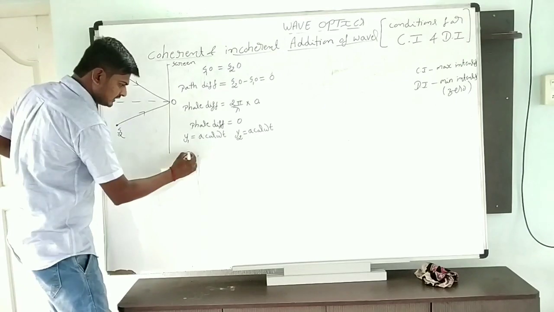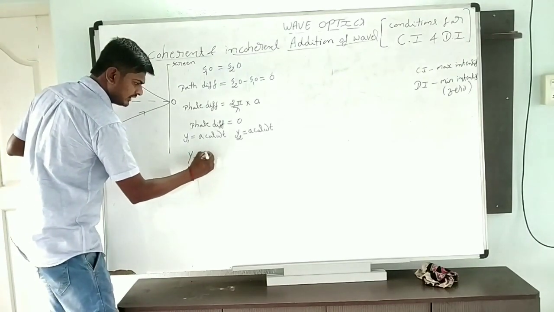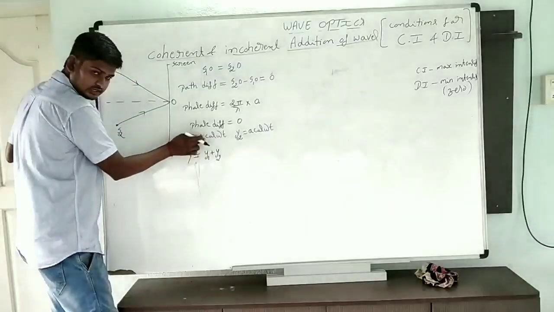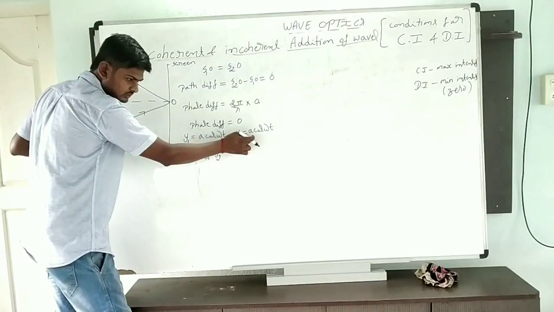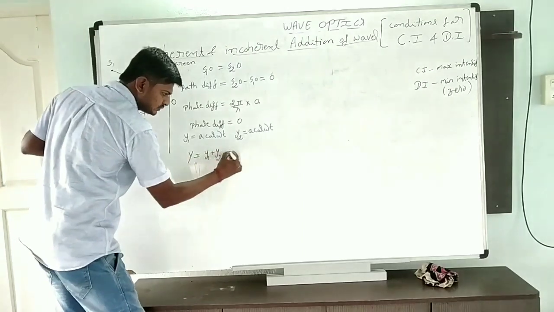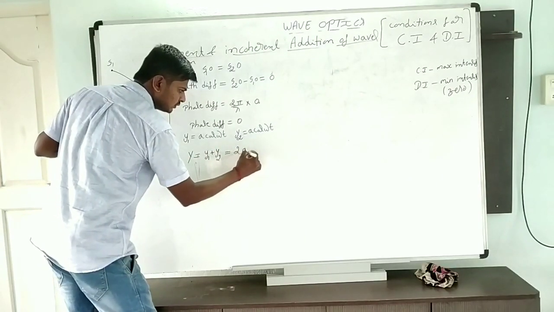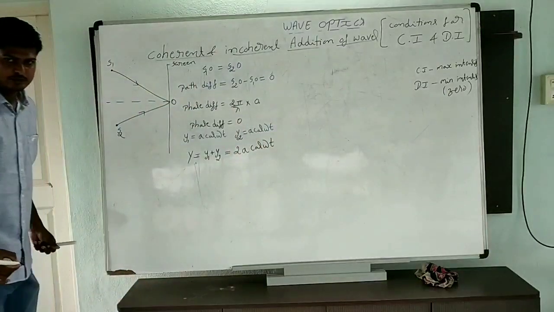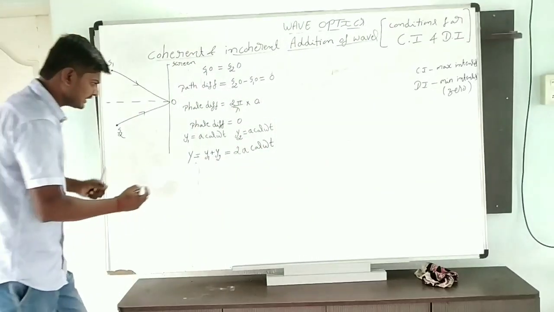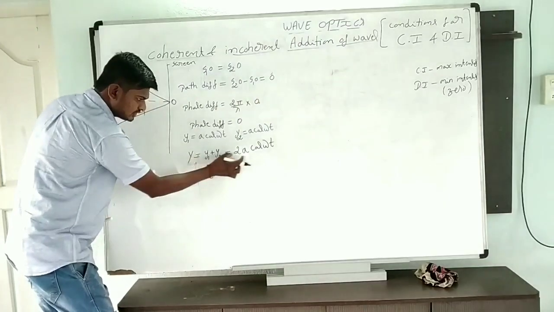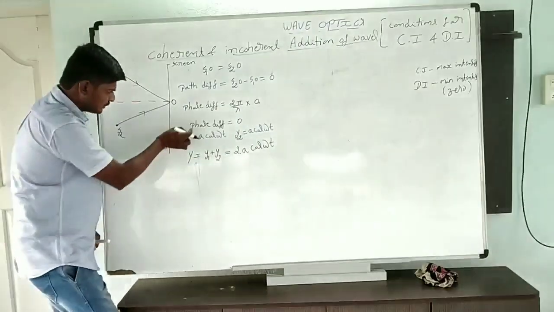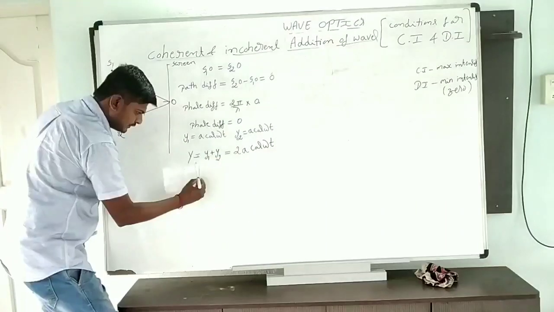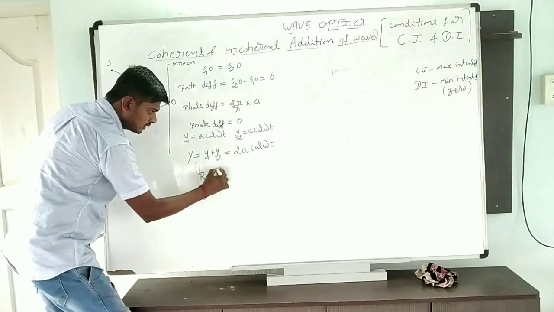Now the total displacement of the wave y we can write as y1 plus y2. y1 is a cos omega t, y2 is also a cos omega t, so y1 plus y2 we are going to get 2a cos omega t. Yes or not? Now in this equation, 2a represents what? Amplitude. Resultant amplitude is 2a.